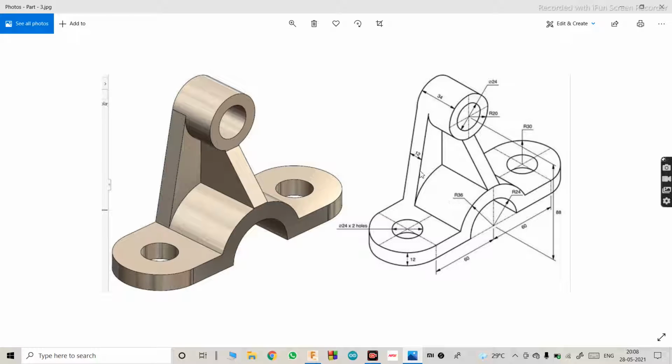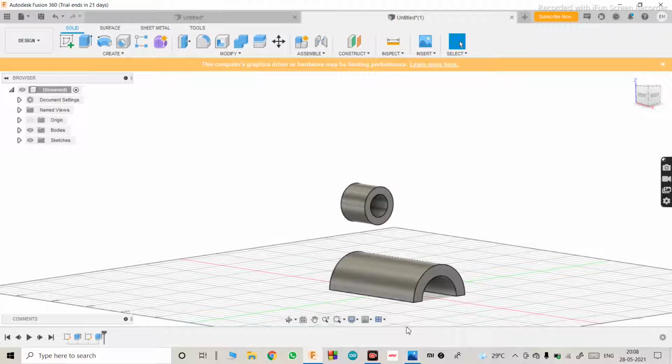For that, we just have to connect the tangents of both these circles, and we have to specify that width as 12 mm. We'll do the same.